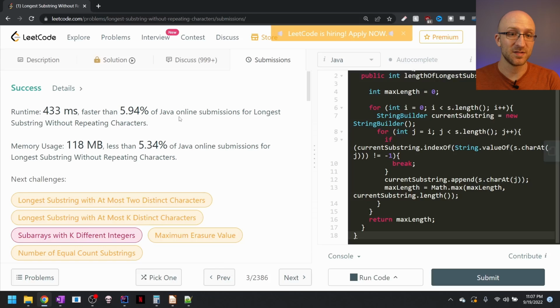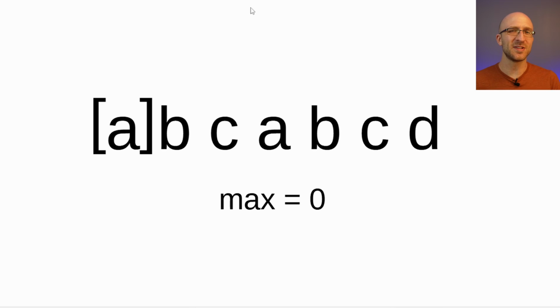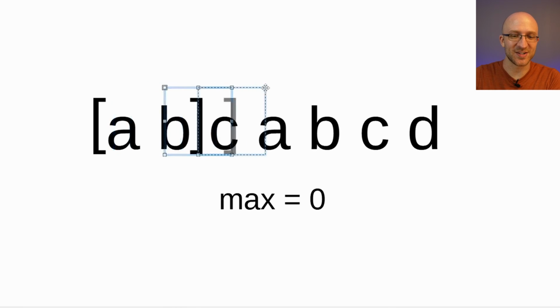From the last LeetCode video, I heard that a lot of people struggled with techniques for coming up with a faster, more efficient solution to these sorts of problems. You know, what should I consider? What kind of things should I know? How should I even start thinking about it? So first, let's talk about why our current solution is probably so slow. What we're doing in our solution is we're looping through each character in the string, and then within that loop, we're looping through each subsequent character in the string.